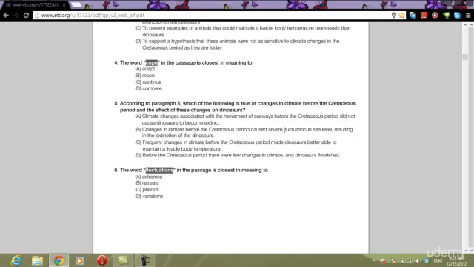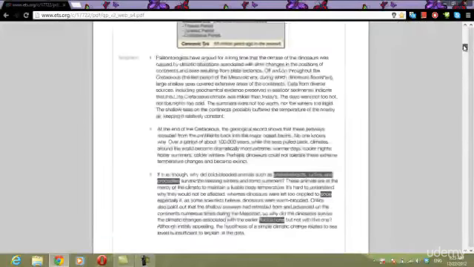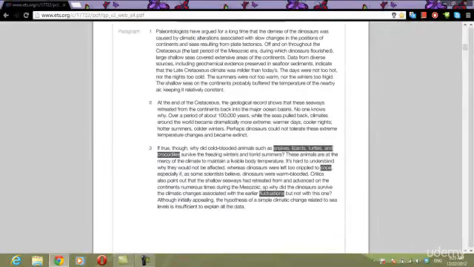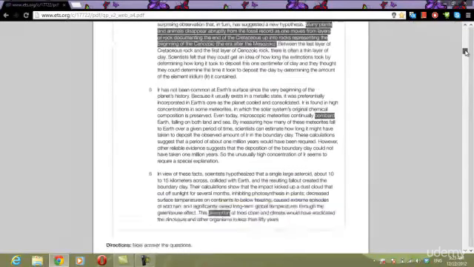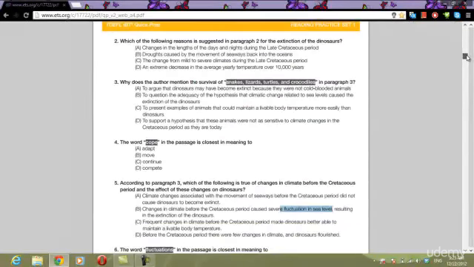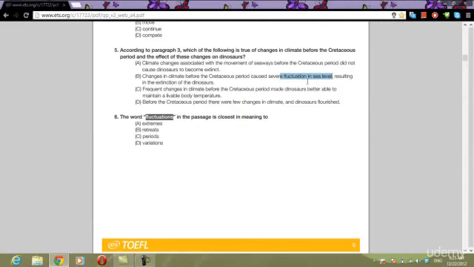A lot of students will pick this one because they see the word fluctuation, they go up to the passage and see the word fluctuation, and they pick an answer choice based on exact language. Don't do that. The key thing is that you see the word severe.